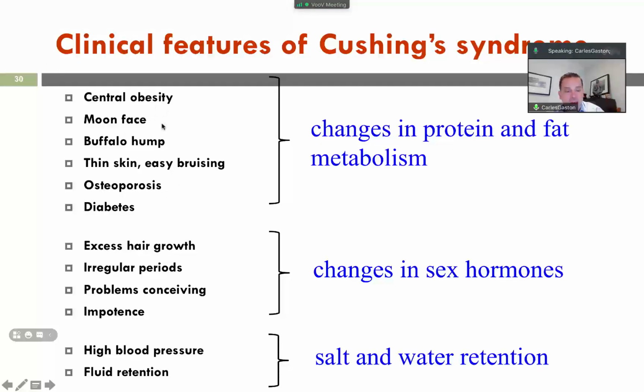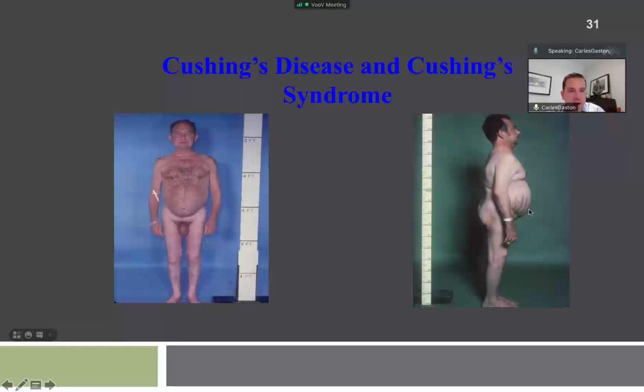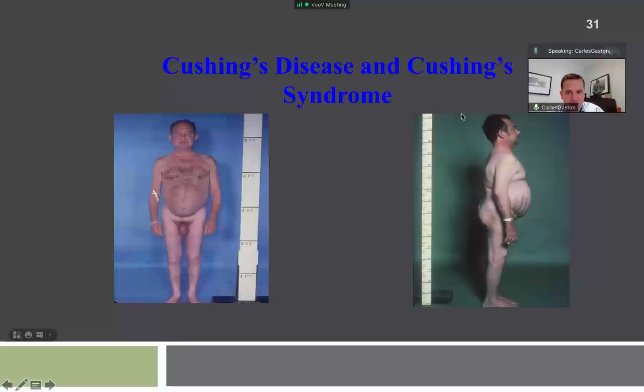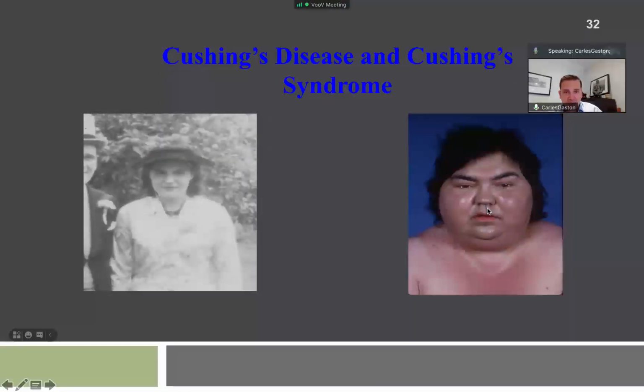This is another patient. Central obesity, you can see it here with the striae in the belly, right? Buffalo hump, thick skin, osteoporosis, diabetes. Is a Cushing's patient diagnosed. You can see the big incorporation of fat, increased facial features. This is another patient. Ectopic hair growing and abnormal pigmentation. Right? So, what do we need to assess when we have a diagnosed Cushing's disease?